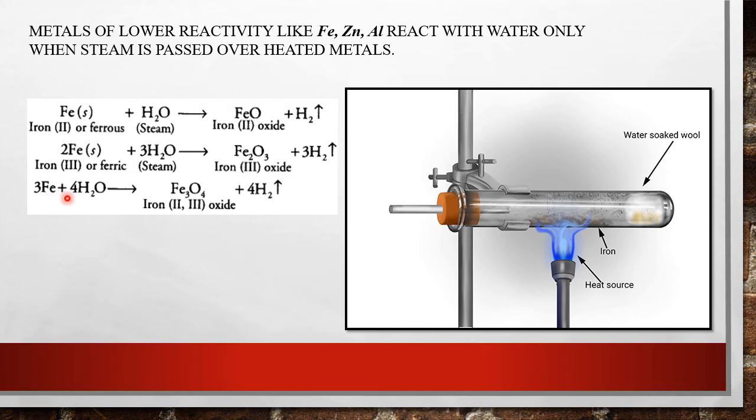This is the equation where the maximum amount of iron can be reacted. So when iron is treated with steam, we obtain iron 2,3 oxide, which is Fe3O4, and hydrogen gas is released. So if a question is asked to give the product when iron is reacting with steam, your final product is Fe3O4.